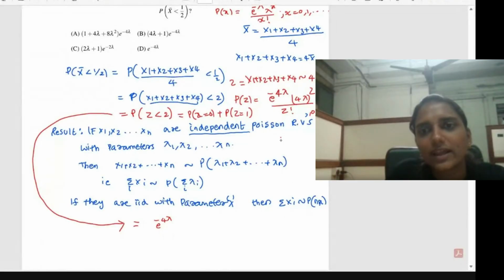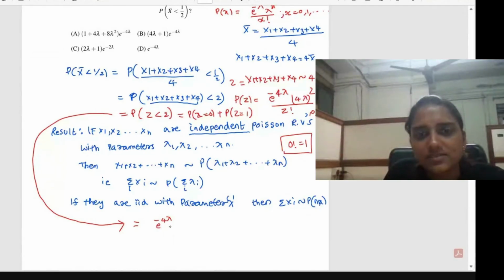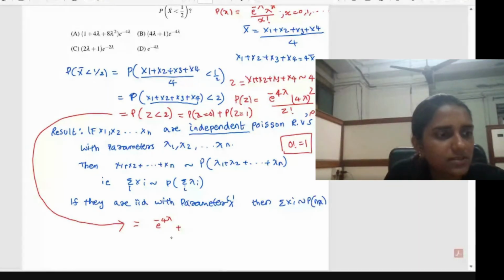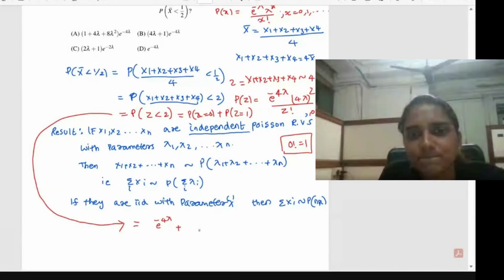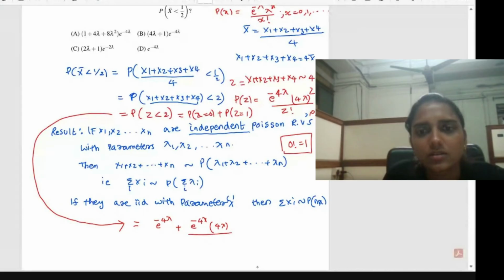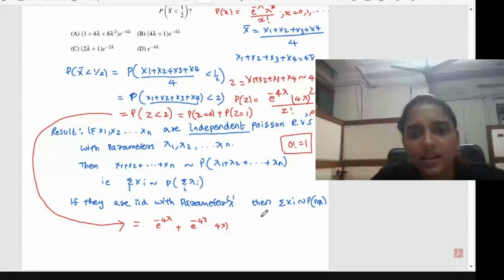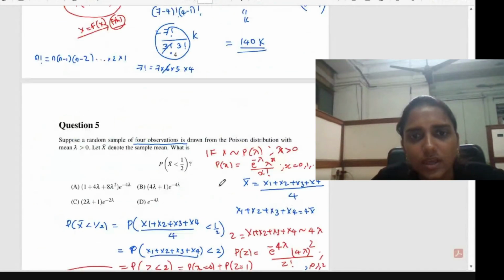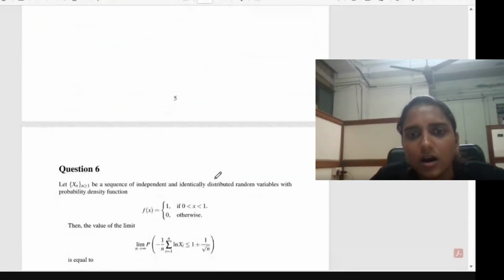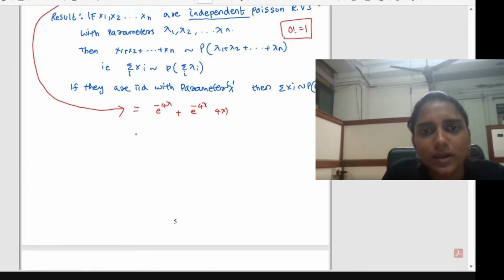Remember, 0 factorial will always be equal to 1. So this is e raised to minus 4 lambda plus e raised to minus 4 lambda into 4 lambda raised to 1 divided by 1 factorial. We can simplify and see the answer. Here e raised to minus 4 lambda is common, which you can take outside. So 1 + 4 lambda.